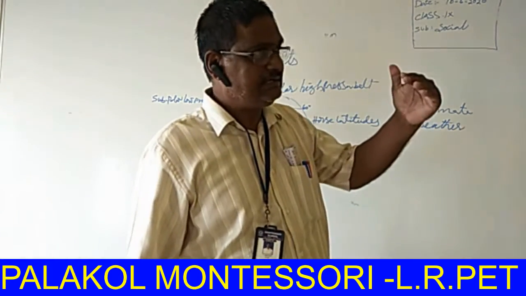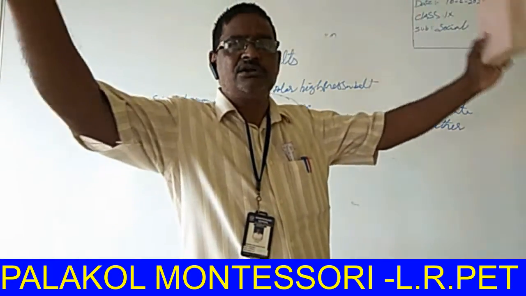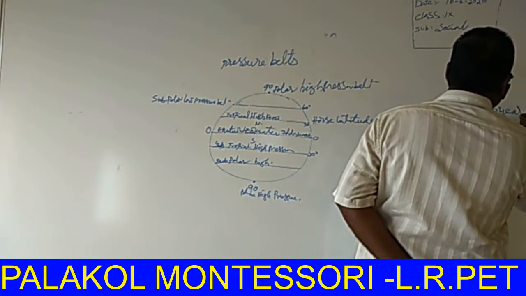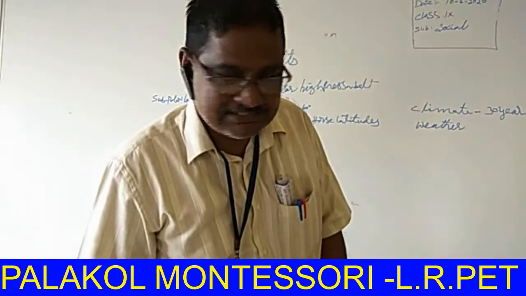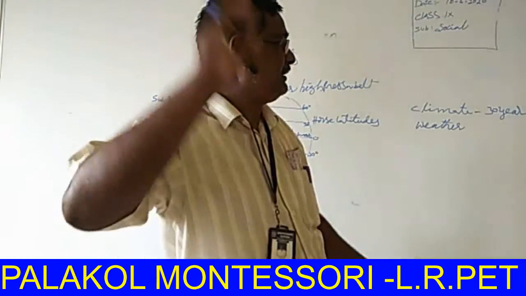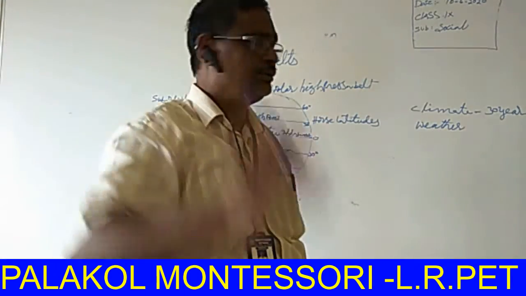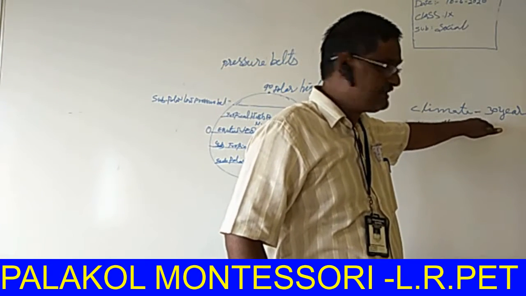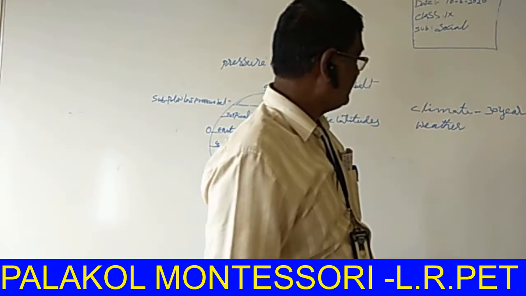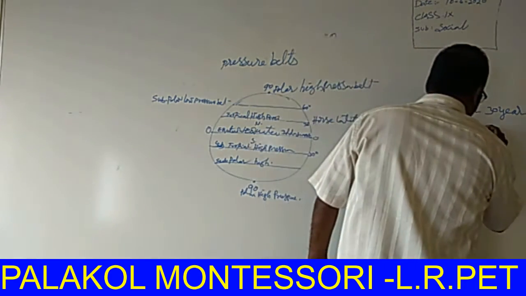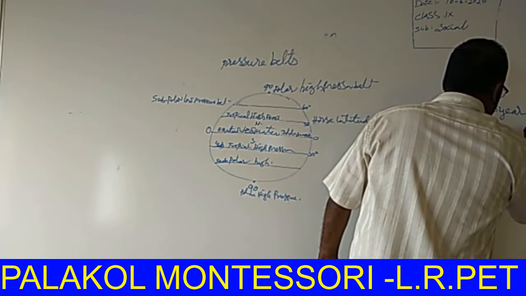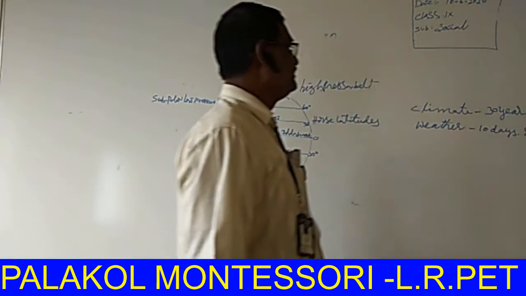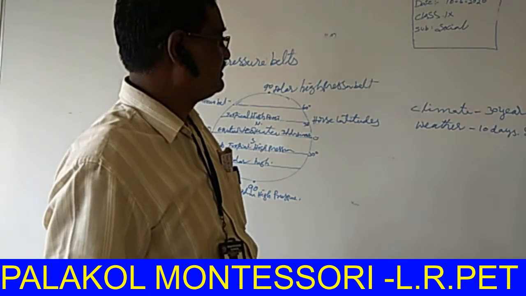Yes, the climate is a long duration, minimum 30 years, and it may be applicable to a large area. So the climate is a minimum of 30 years of duration. Many changes take place in the climate. What about the weather? Weather is only 10 days, a smaller area. Listen, how do you understand climate?